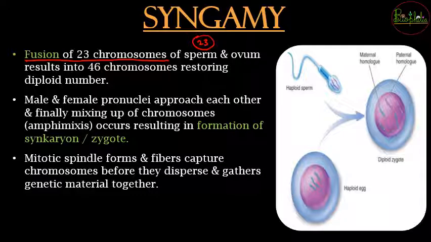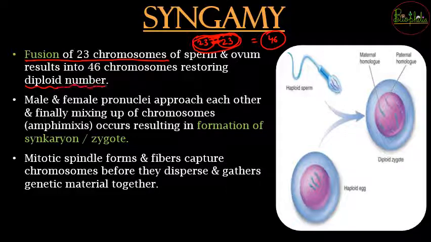From one side these 23, from the other side these 23, and when the membranes fuse, these all will become one single set. They will result in 46 chromosomes in a single zygote. So the resulting 46 chromosomes will result in the diploid state. As soon as the male and the female pronuclei approach each other, the chromosomes will mix, and because of mixing there will be formation of the synkaryon or the zygote,